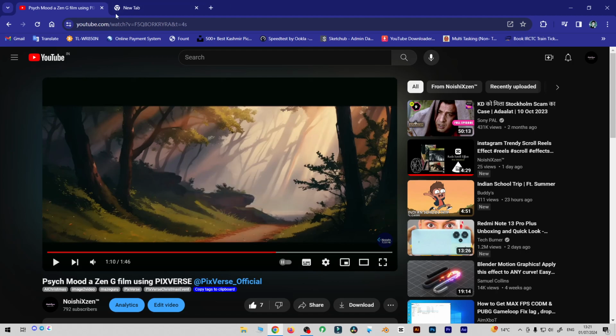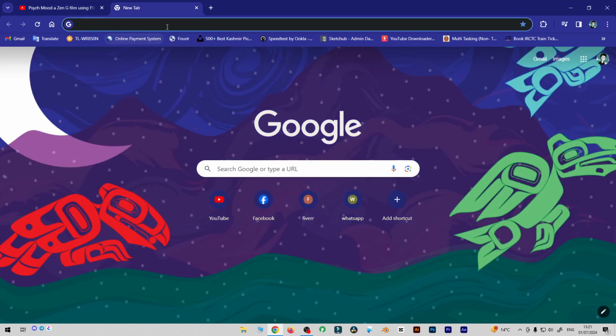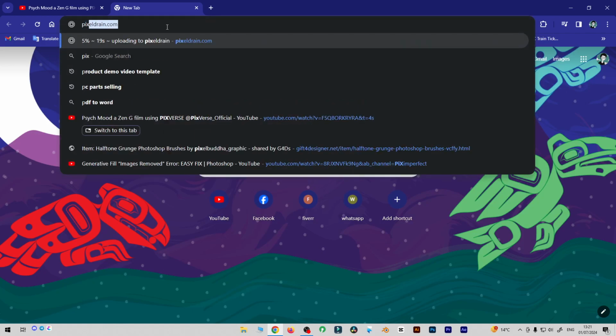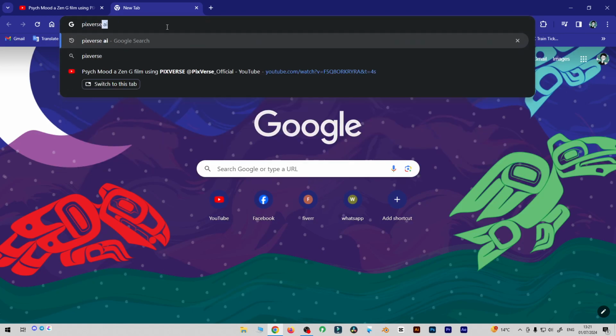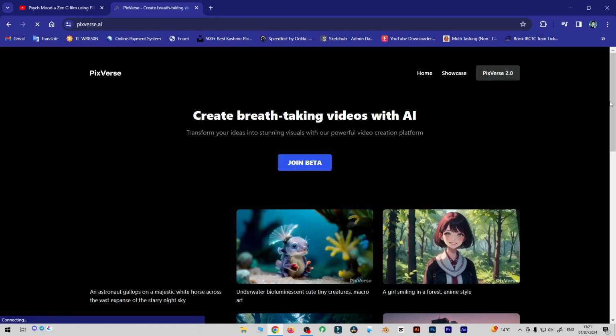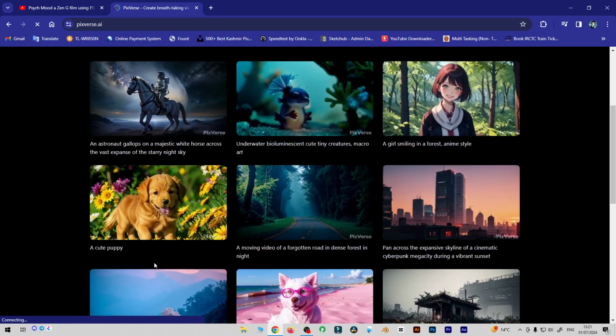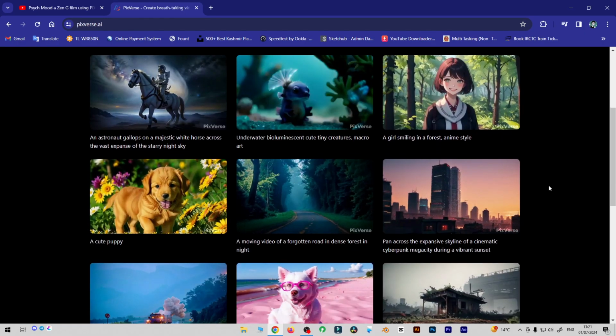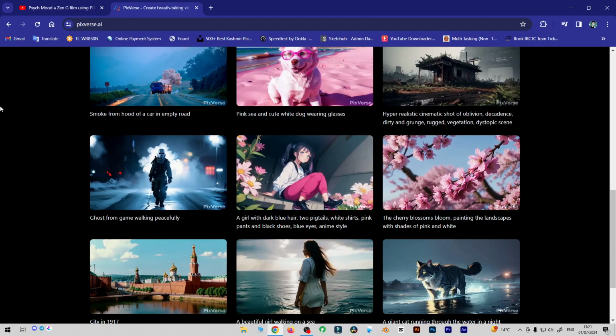I've opened a new window and I'm going to type Pixverse here, and this one is Pixverse AI, you can see, and here is the first link, create pre-tracking videos with Pixverse AI. So first you need to search Pixverse and you will get this kind of interface, and you can see there are plenty of works.